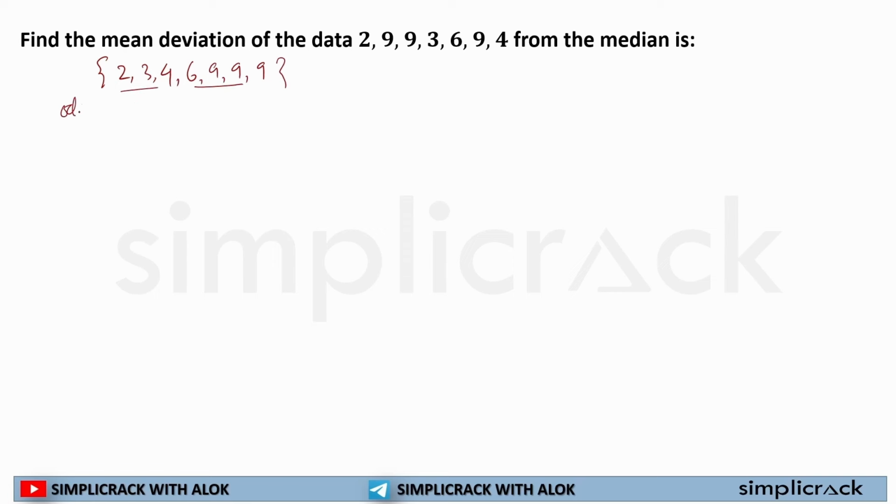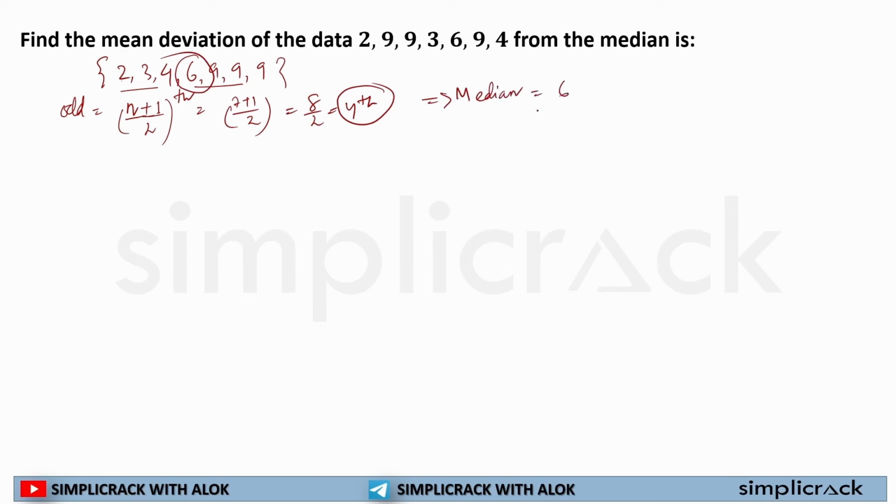So it is an odd number of observations. So in case of an odd number of observations, it will be the (n plus 1) by 2 term. So 7 plus 1 by 2 is equal to 8 by 2, which is the 4th term. The 4th term is the median. First, second, third, fourth term. So the median of the given data is 6.